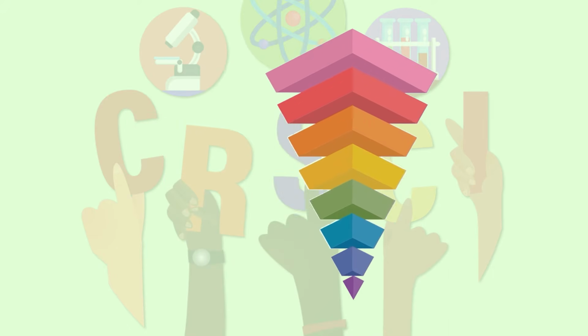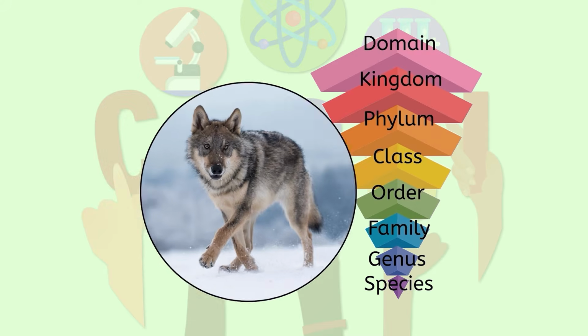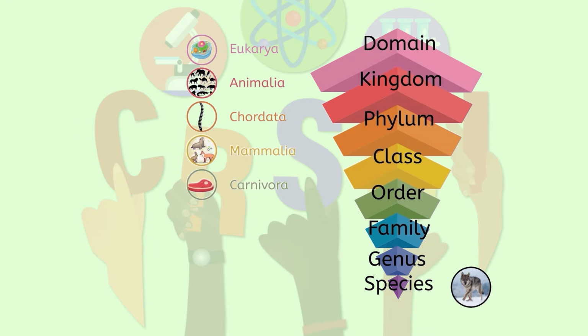Let's examine this closely using that wolf we talked about earlier. A wolf is a eukaryote, which would fall into what kingdom in this case? Animalia? Absolutely. And it has a spine, which drops it in the phylum Chordata. It also has fur and produces milk, so it's in the class of Mammalia for mammals. Wolves only eat meat, so it will be in the order Carnivora.